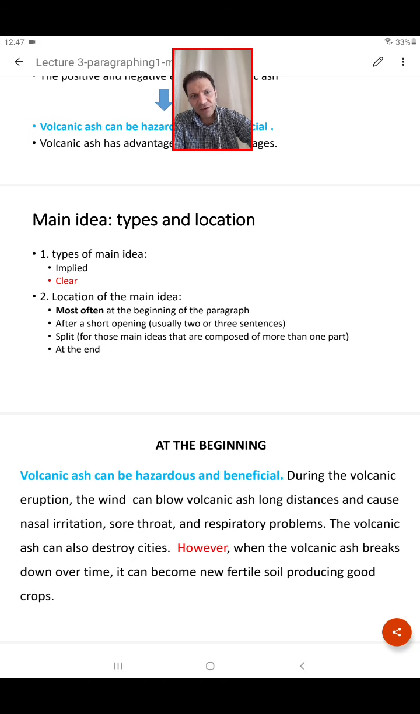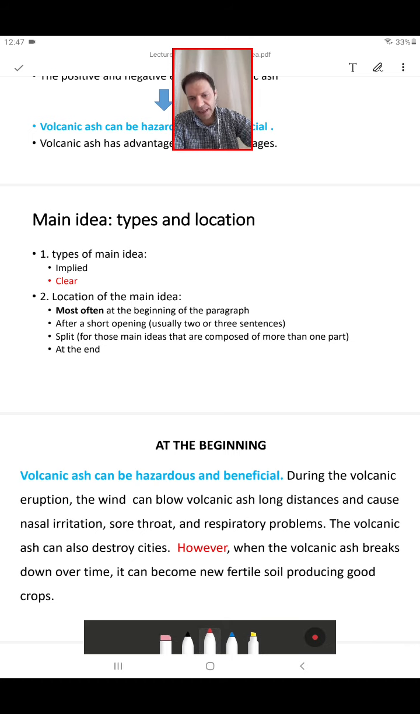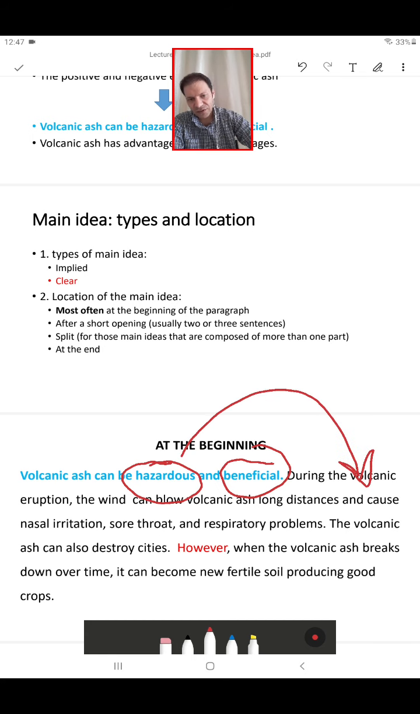And what is very, very much important here is that when first you talk about the hazardous, then you can talk about the beneficial. It means that the first sentences would be about the hazard, and then the final sentences would be about the benefits.